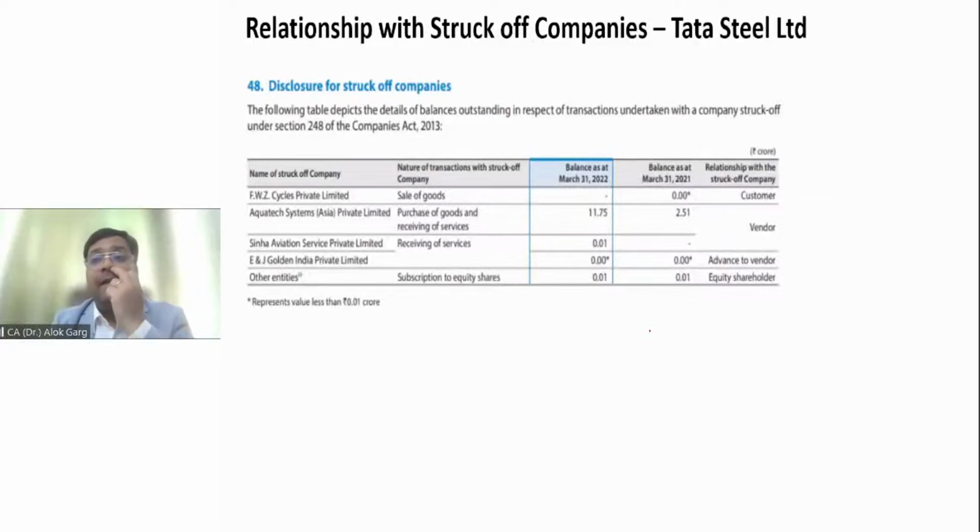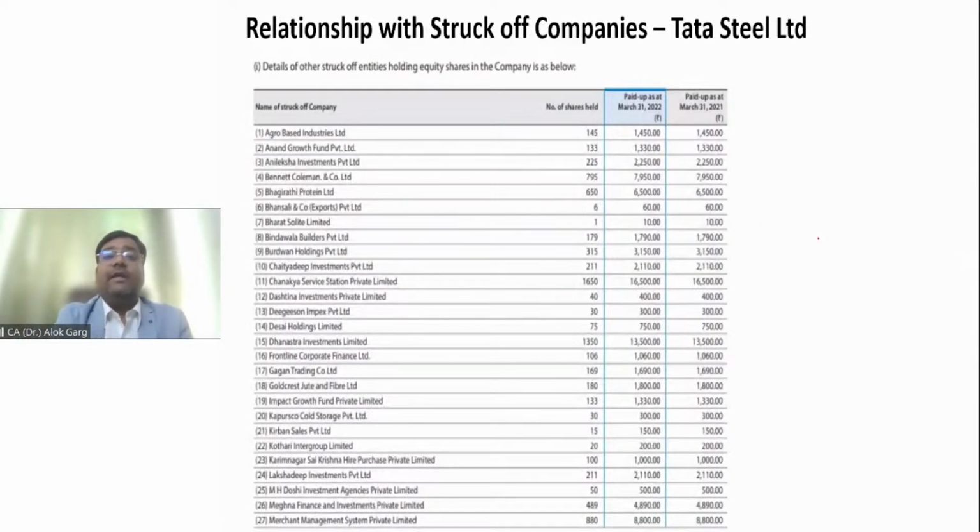Let me show you the real life disclosure from Tata Steel Limited. They have given the name of the company, nature of transaction: sale of goods, purchase of goods, receiving of services, subscription of equity shares. Then the outstanding balance in the current year and in the previous year, then the relationship with the struck off company: customer, vendor, advance, equity shareholder, right? So this is there, right? Is that clear? And then for the equity shareholder, they have given this entire list of equity shareholders.